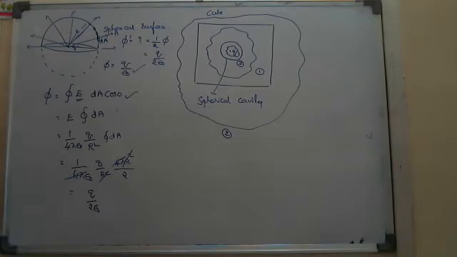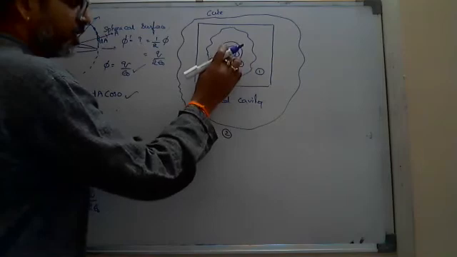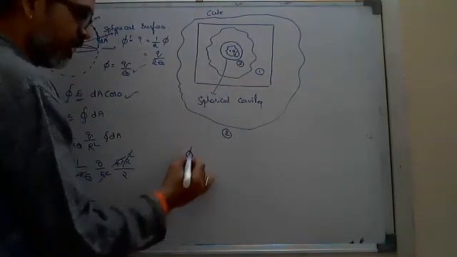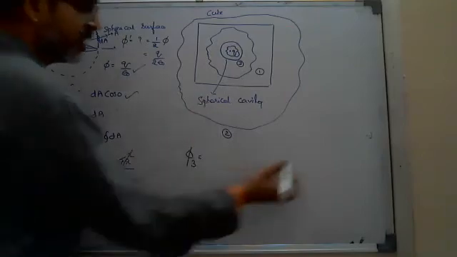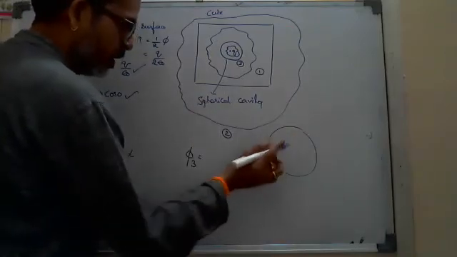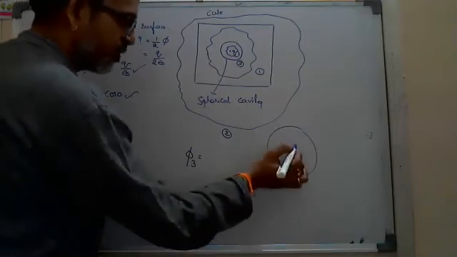Okay, this is simple, Nana. Here, first of all, if you consider the third surface first, means phi 3, you can say very easily. Why? Because this is the spherical hole and the charge is placed at the center or somewhere.